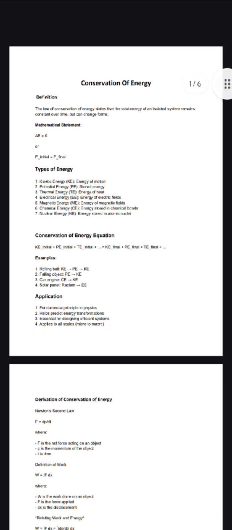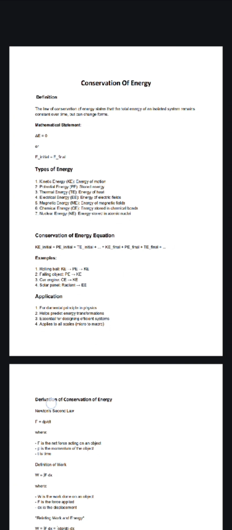Today we are mainly discussing two topics. The first topic is conservation of energy and the second topic is about the cross section of elastic scattering. So, I think we can start with the first topic, conservation of energy. We are all familiar with an isolated system, right? This conservation of energy is also related to an isolated system.